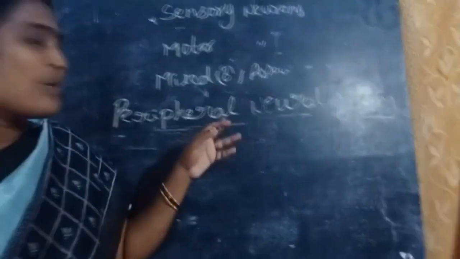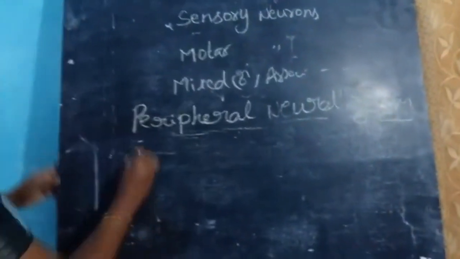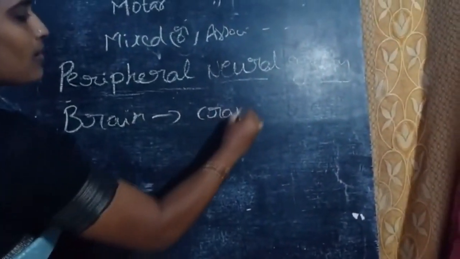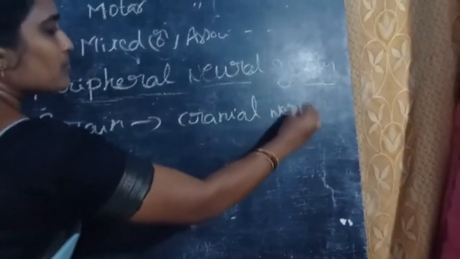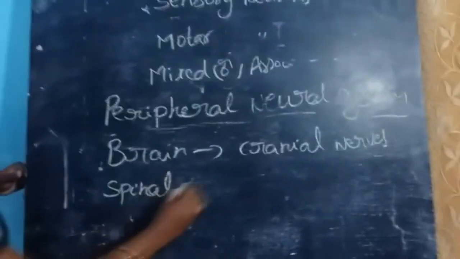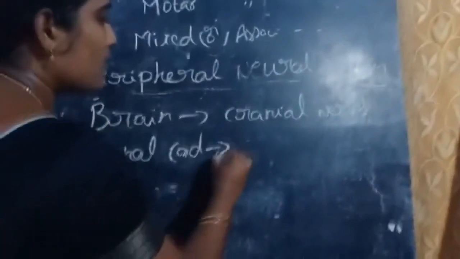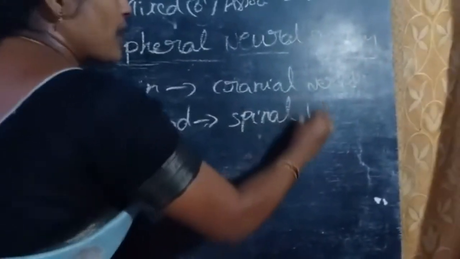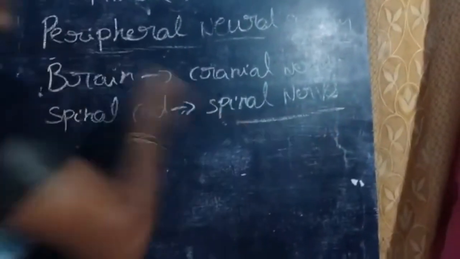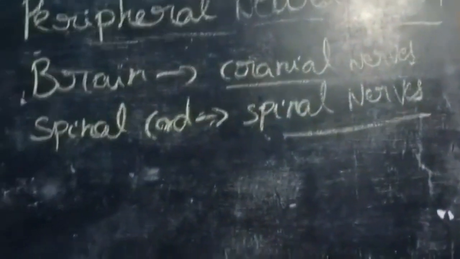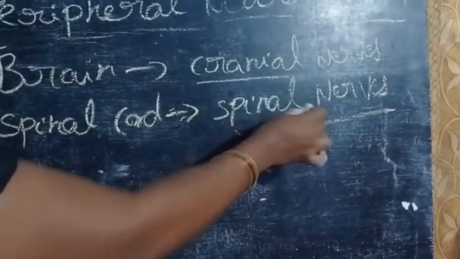Okay, the nerves coming to the brain are called cranial nerves, and the nerves coming from the spinal cord are called spinal nerves. The nerves which are present in the brain are called cranial nerves. The nerves which are present in the spinal cord are called spinal nerves.